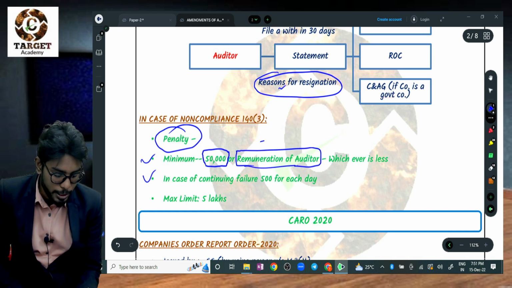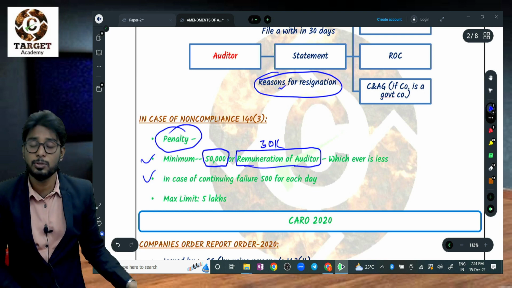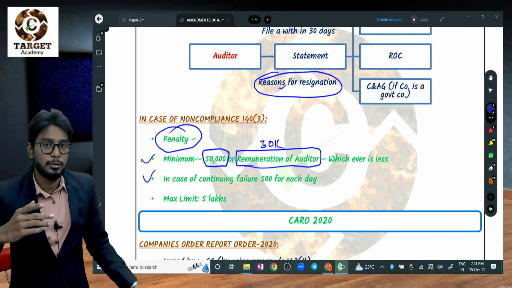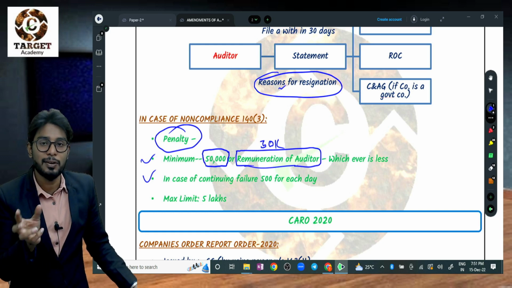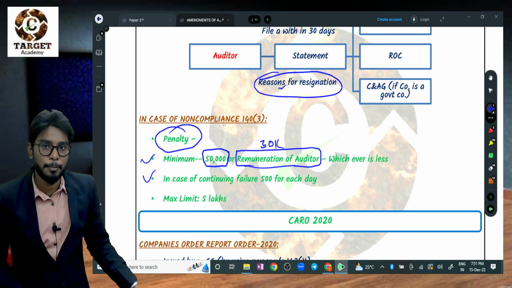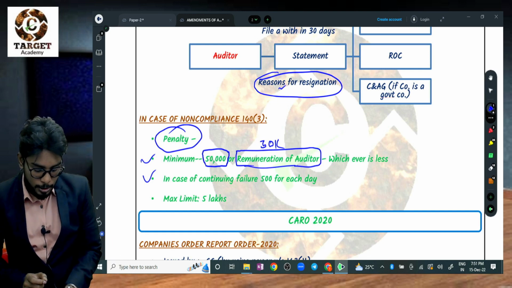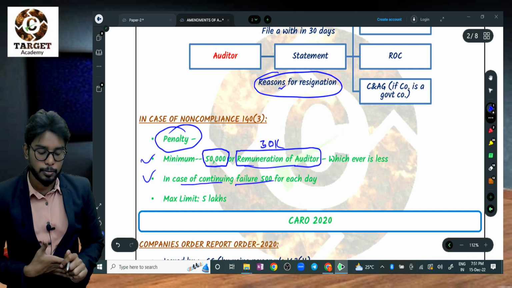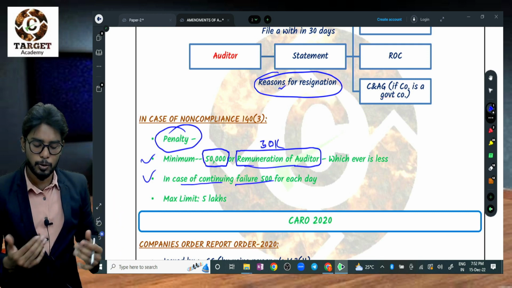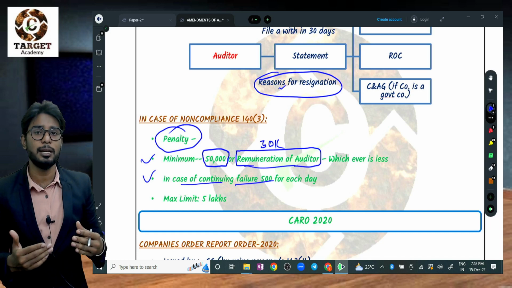For example, the auditor's remuneration is 30,000. Then whichever is less comes to 30,000. For example, the auditor's remuneration is 1 lakh. 50,000 or 1 lakh, whichever is less, means 50,000 will come as the minimum criteria. Understood? In case of continuing failure, there is a fixed penalty and also a variable penalty.